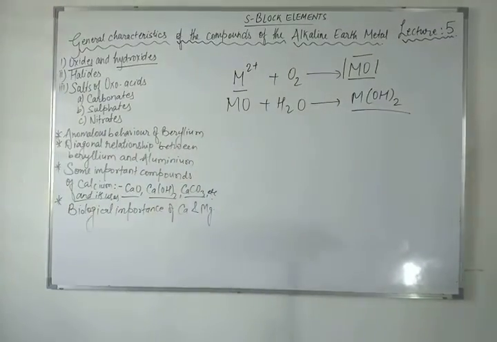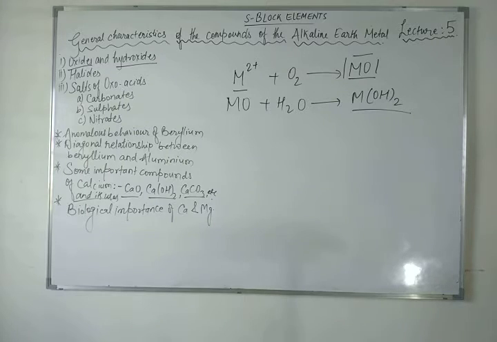Now if you talk about these oxides and hydroxides, then the alkaline earth metals burn in oxygen to form monoxides, except for beryllium oxide. Because beryllium oxide has a rock-like structure, it is essentially covalent in nature. The enthalpies of formation of these oxides are quite high, and consequently they are very stable to heat. So beryllium oxide is amphoteric, while oxides of the other elements are ionic in nature. All the other oxides except beryllium oxide are basic in nature and react with water to form sparingly soluble hydroxides.